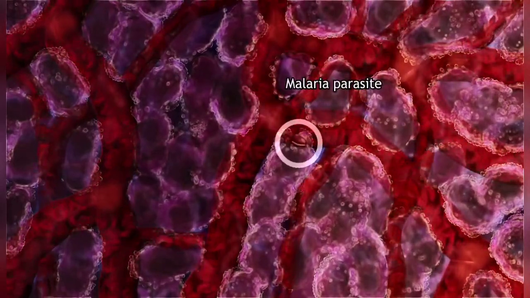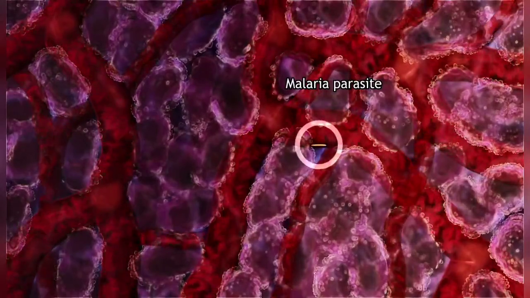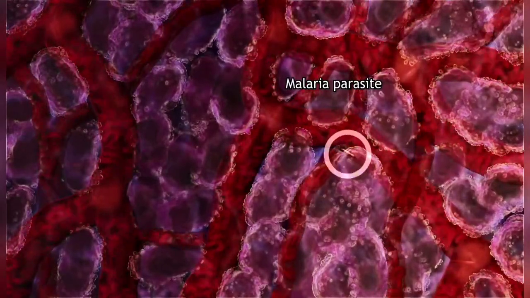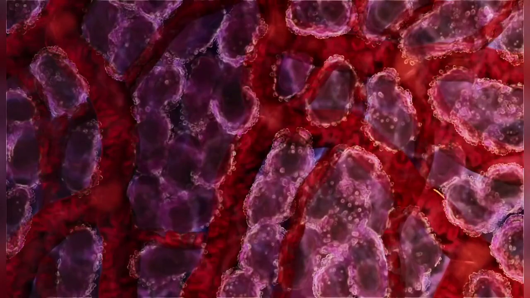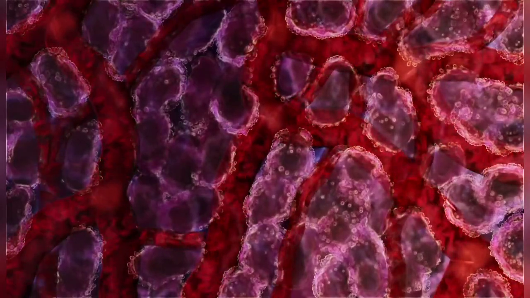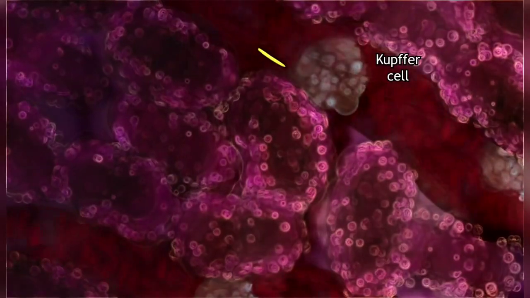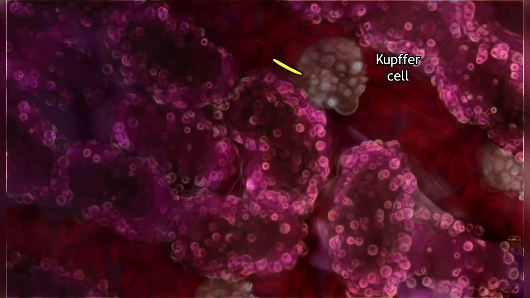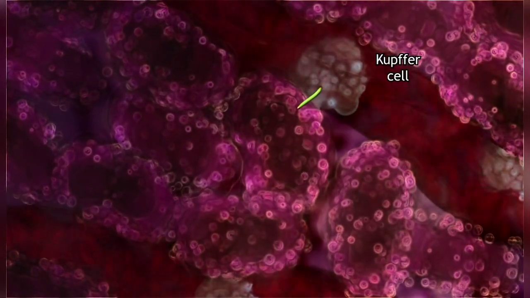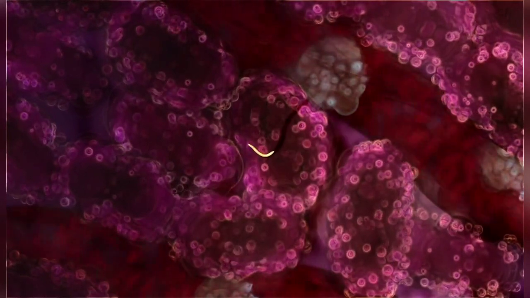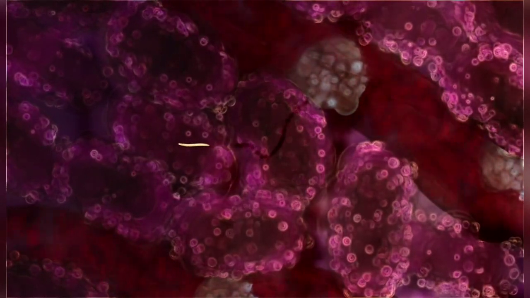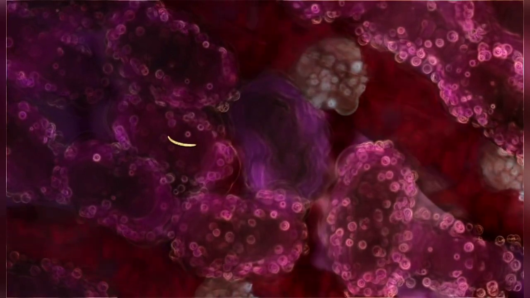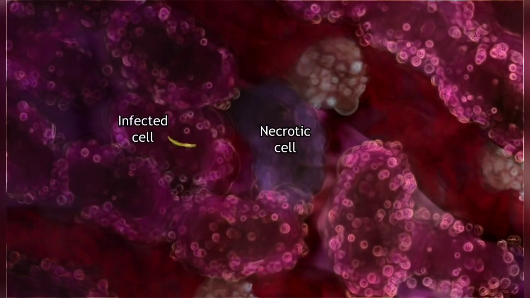Sensing its arrival at the liver, the parasite searches for an exit. A sentinel Kupffer cell is the entry point to liver tissue. Leaving the blood, the parasite infects a liver cell, killing one or more other cells on its way.